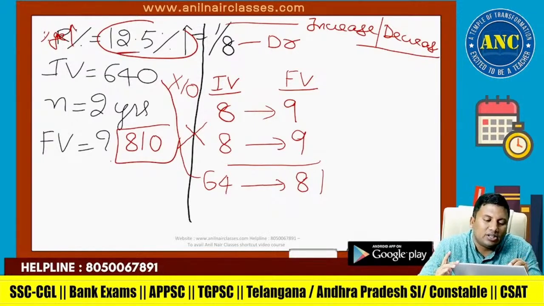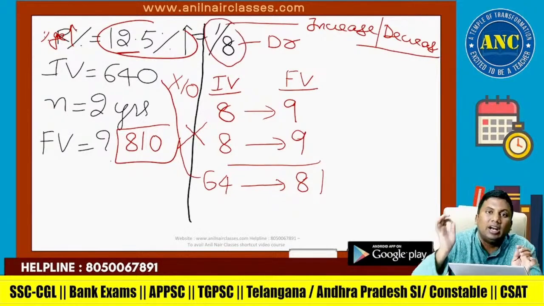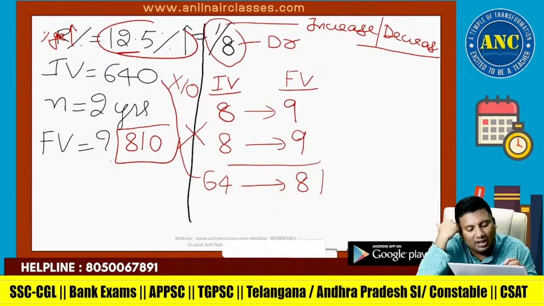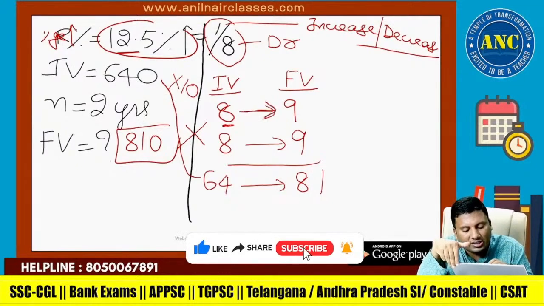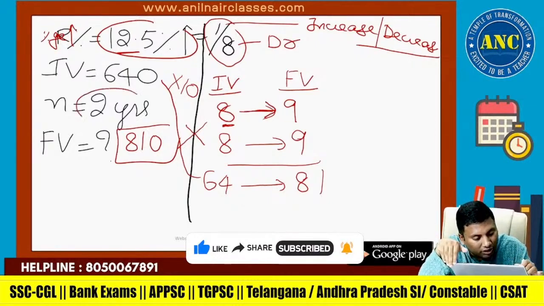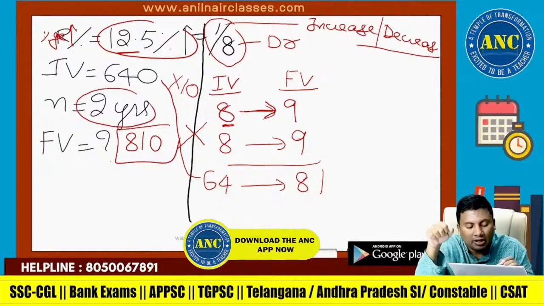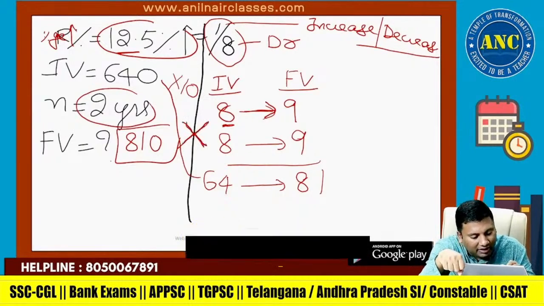Percentage increase is 12.5 percent, which is 1 by 8. The denominator is always the initial value. The initial value is 8. With 1 increase, it has become 9. Again, it is for 2 years: first year, second year. 8 has become 9. One event is happening after another event.